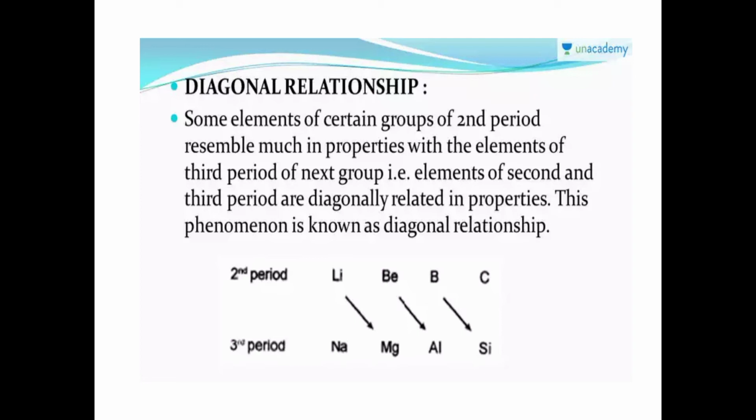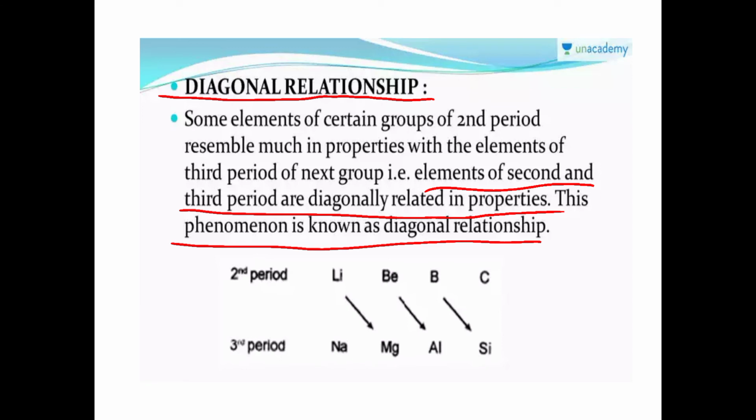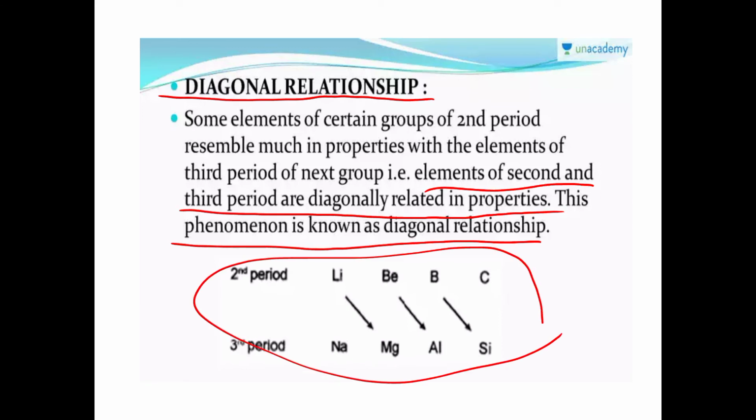Or why the second period elements show anomalous properties. Such questions you can also expect. For all these, the answer is the diagonal relationship. With that, you should write the definition of the diagonal relationship: elements of the second and third period are diagonally related in their properties. This phenomenon is known as diagonal relationship, and you have to write these compounds.